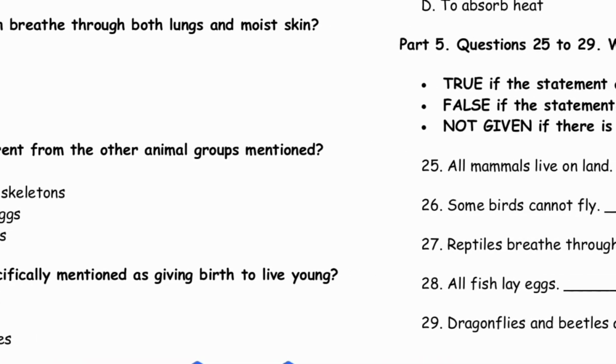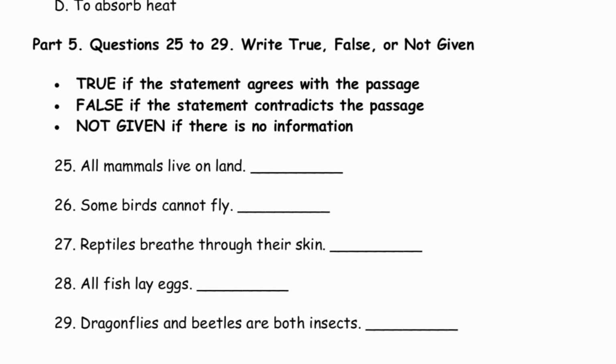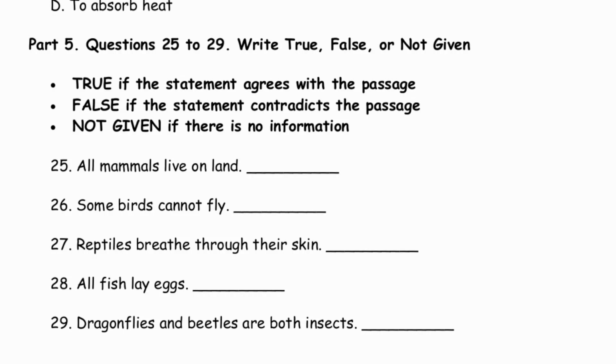Part 5. Questions 25 to 29. Write true, false, or not given. Narrator: listen carefully to the following statements about animals. Not all mammals live on land. Dolphins and whales are mammals that live in water.